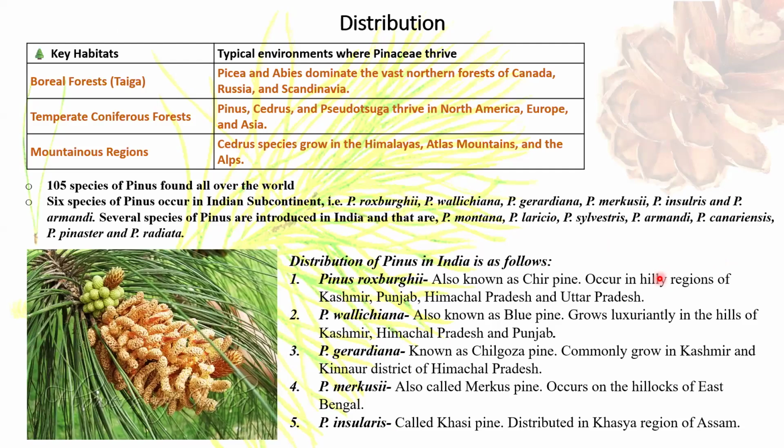Talking about distribution, there are 105 species all over the world. Pinus species in the Indian subcontinent are Pinus roxburghii, Pinus wallichiana, Pinus gerardiana, Pinus merkusii, Pinus insularis, and Pinus armandii. Several species are also introduced in India, which include Pinus montana, Pinus pinaster, Pinus sylvestris, Pinus canariensis, Pinus radiata, and many more. Talking about distribution in India,